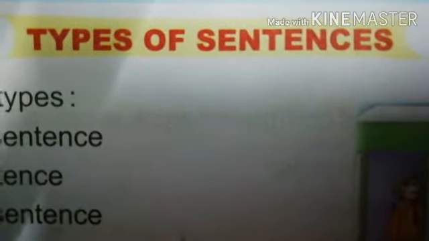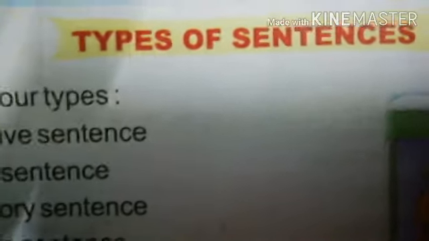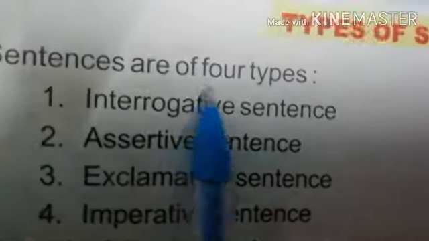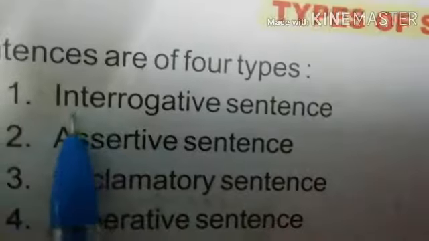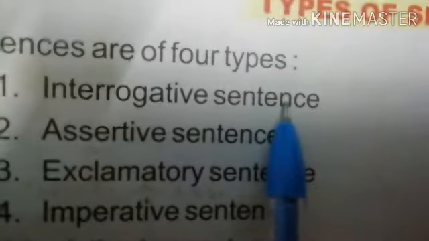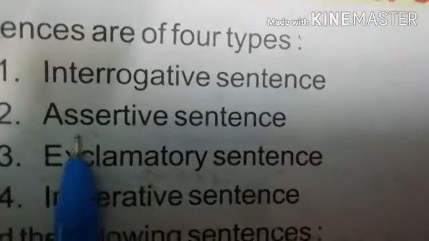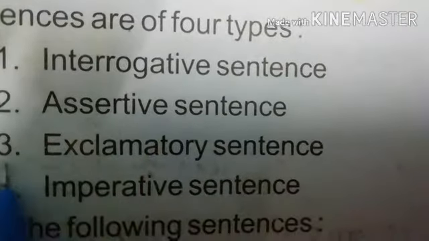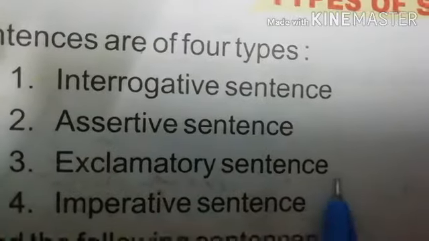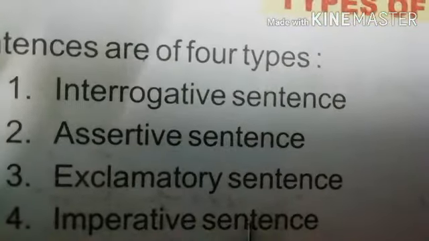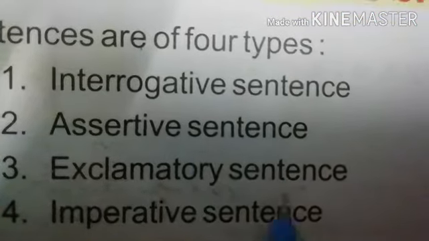Today we will learn about types of sentences. So children, sentences are mainly of four types. Number 1, interrogative sentences, number 2, assertive sentences, number 3, exclamatory sentences, and number 4, imperative sentences.